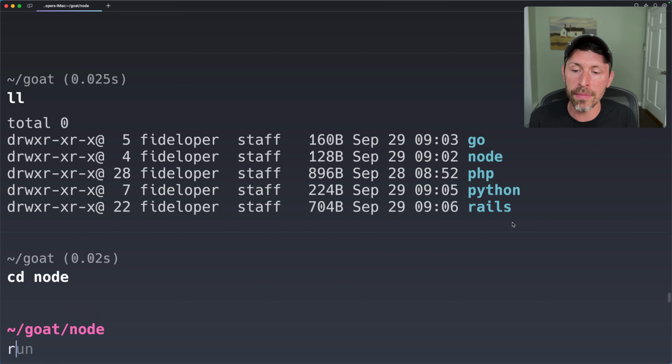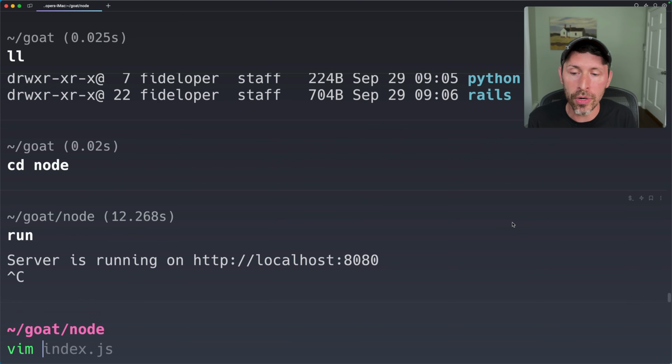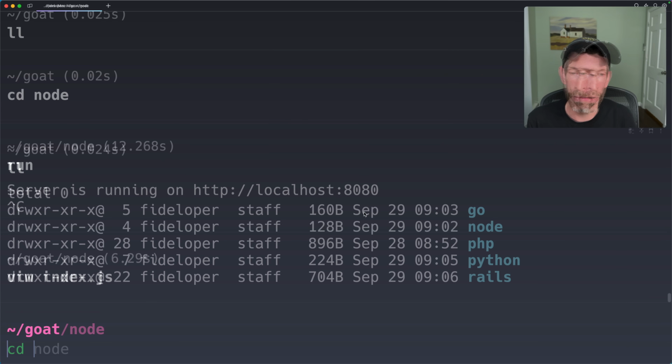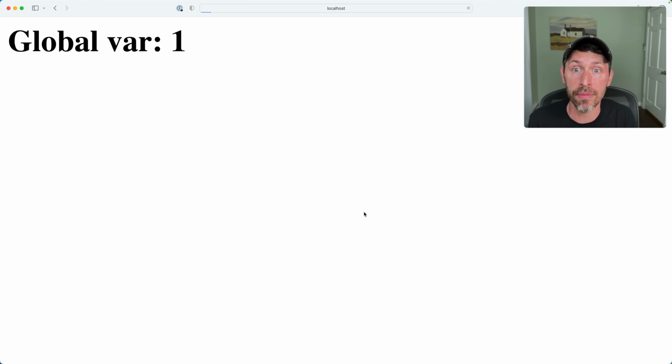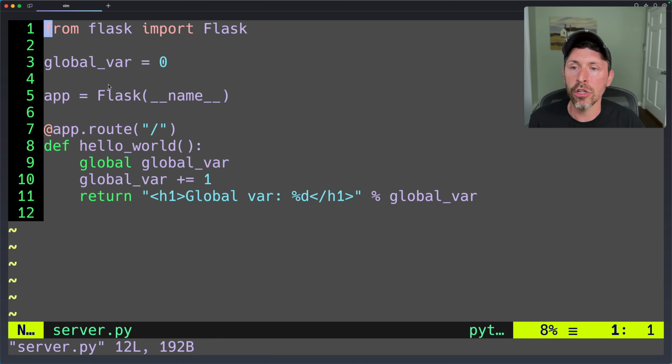If we go into Node, we'll see the same thing. Node apparently can't be bothered to return the right content type header, but whatever. Every time we refresh the page, we'll see that we have an increasing variable there as well, right? The exact same story. We have a global variable set to 0. We increase it by 1 for every request and just output that value. We'll head into Python. In this case, we're using Flask, and we'll see, of course, the same things going on, right? 1, 2, 3, 4, 5. Every time I refresh the page, that global variable increases, right? Global variable 0, increase it by 1 for every request.